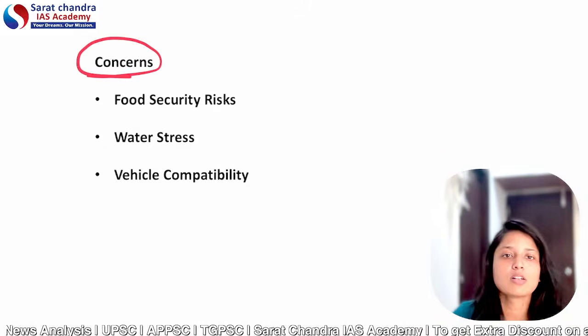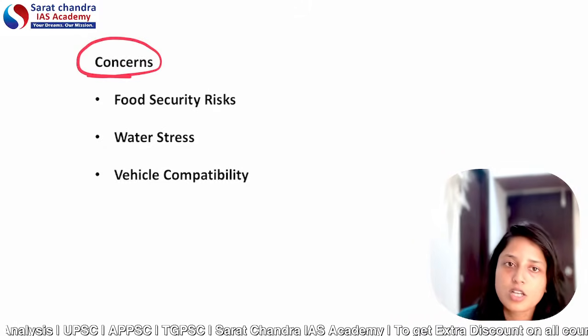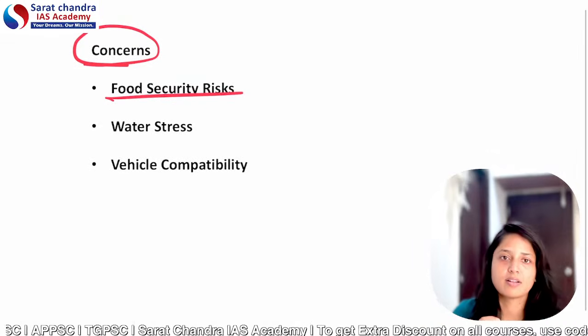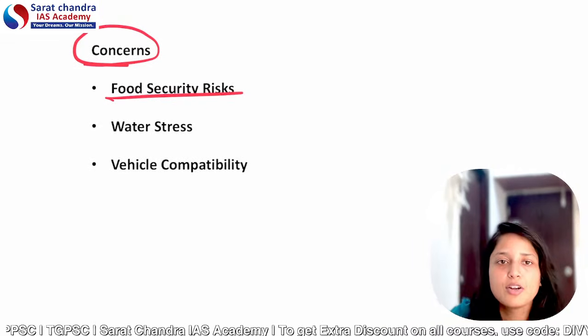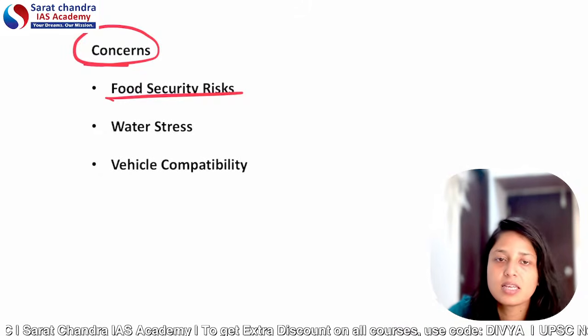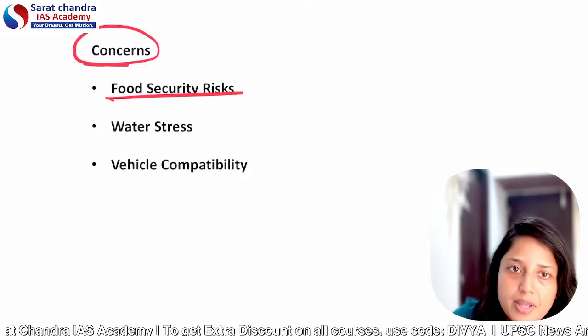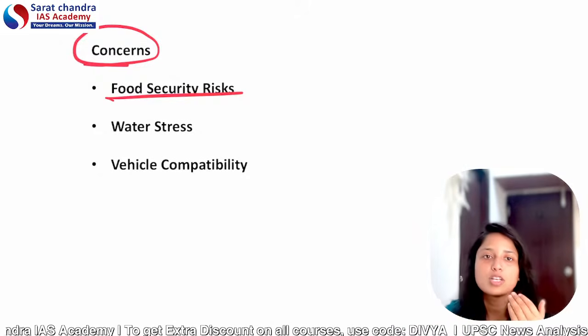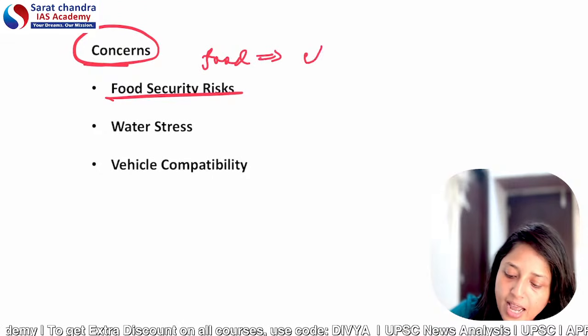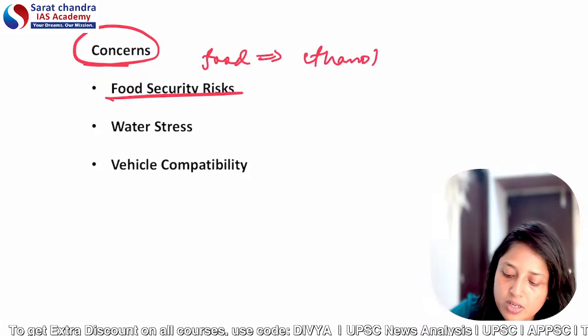Now, let's talk about some of the concerns related to the ethanol blending program. The first important concern is the food security risk. As we know, various food products like sugarcane, maize, and damaged grains like rice, wheat, etc. are being used. Since demand for ethanol is increasing, more and more food products are being diverted for ethanol production.